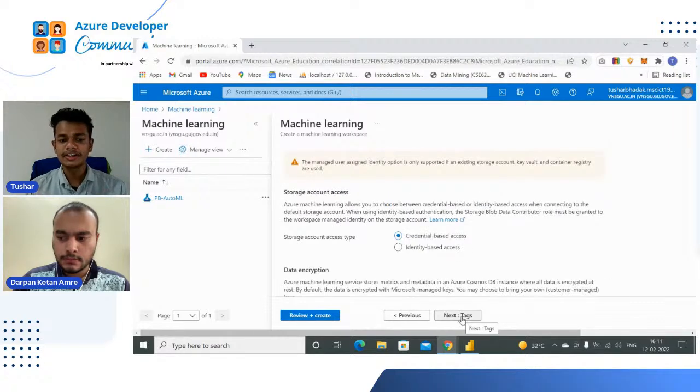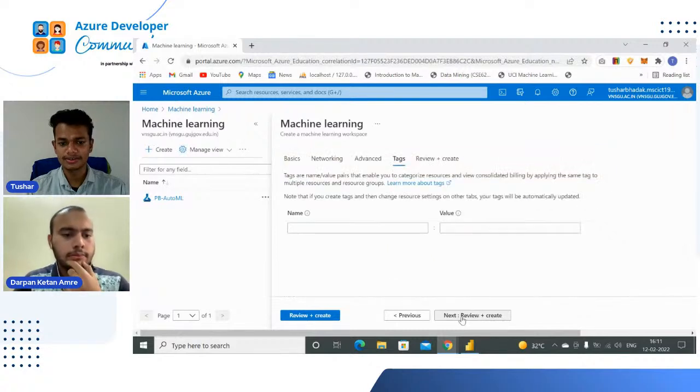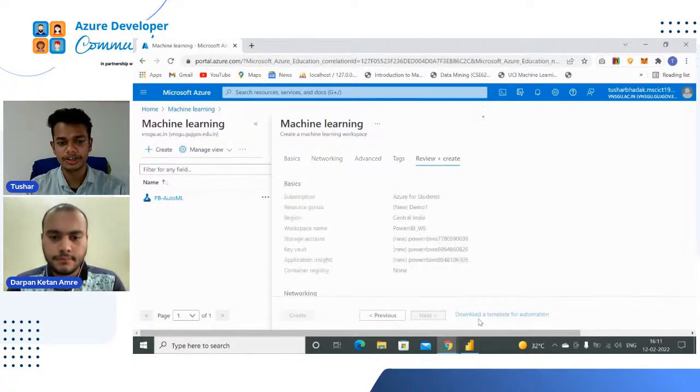Now you will see the account access, and there are two options, credential based and identity based. Just let it be credential based. Now click on the next tags button. Your name and value fields are given, but here we don't have to give any tags, so just leave them blank. And now let's click on the next review plus create.